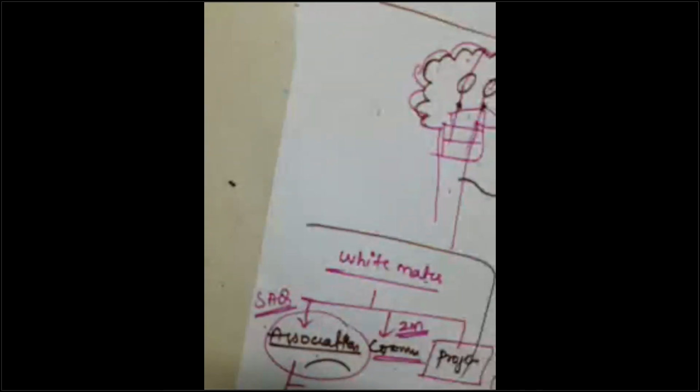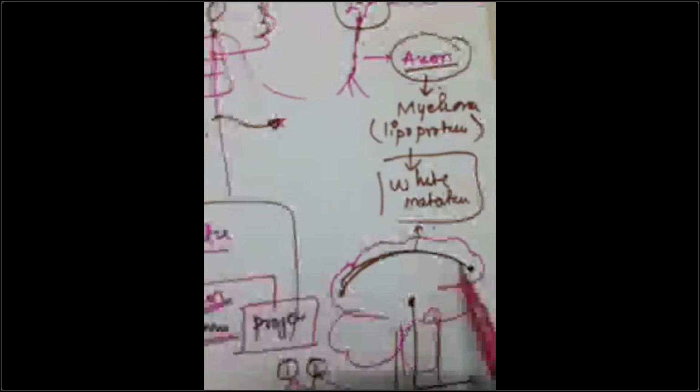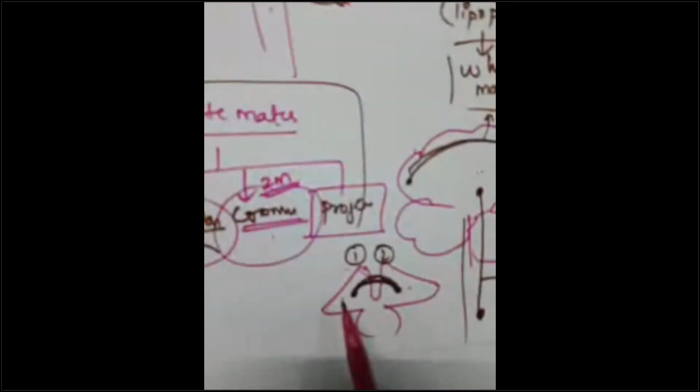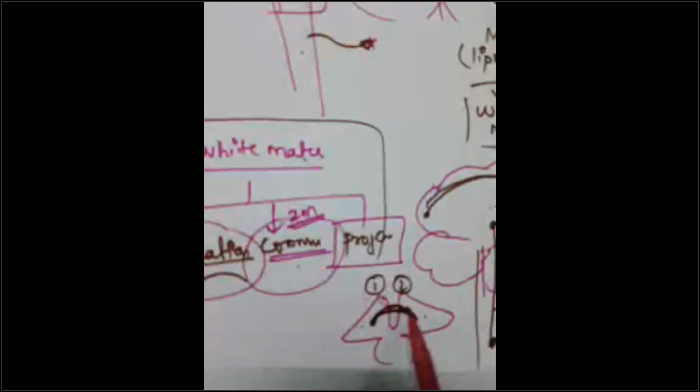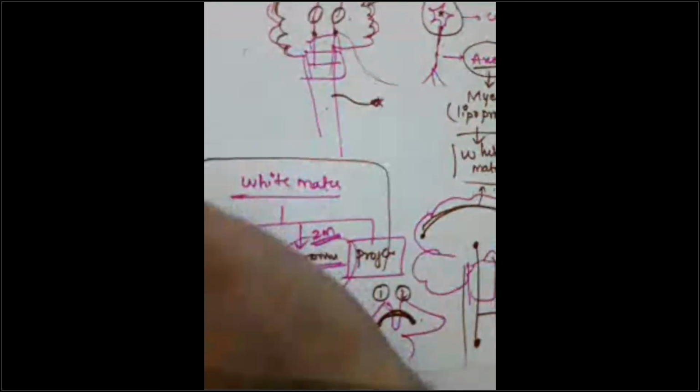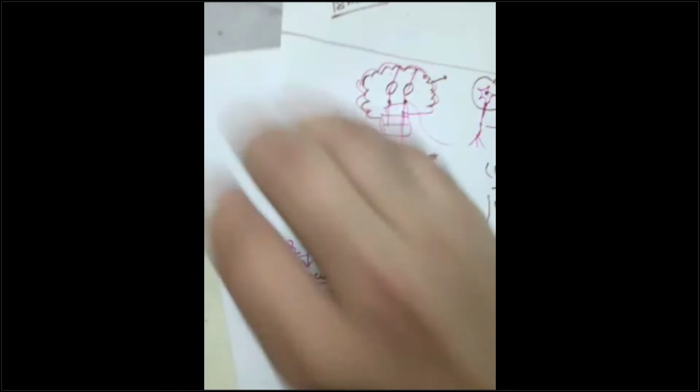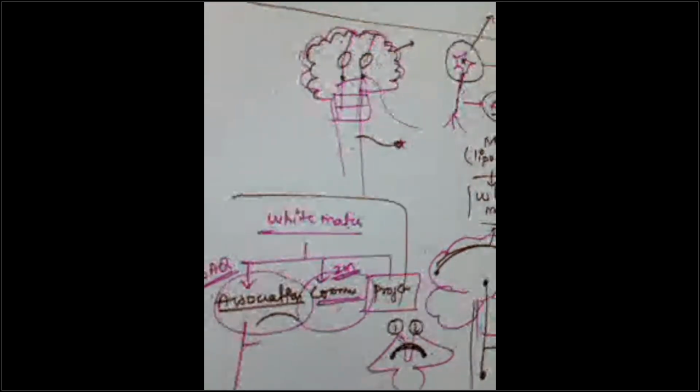We have divided this white matter into association fibers, connecting the same cerebral hemisphere antero-posteriorly, guys. We have the commissural fibers, connecting the two cerebral hemispheres like this. It is crossing the midline, guys. If this is one cerebral hemisphere and this is the other cerebral hemisphere, it will cross the midline. The typical example is your corpus callosum.